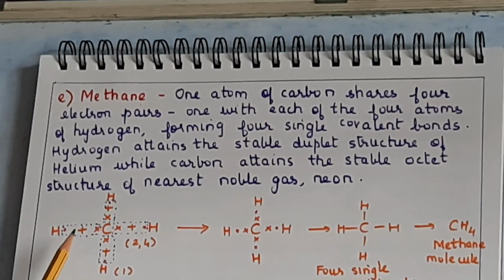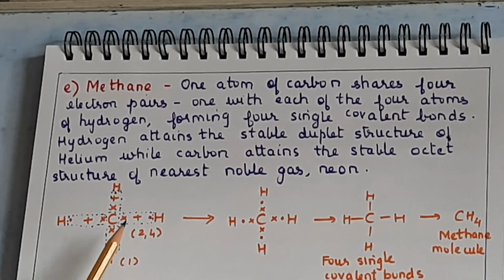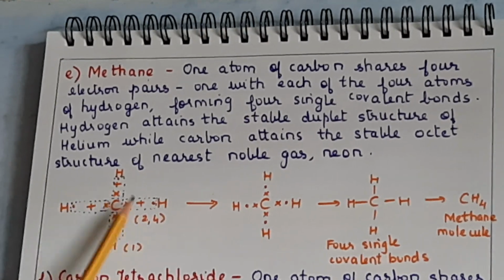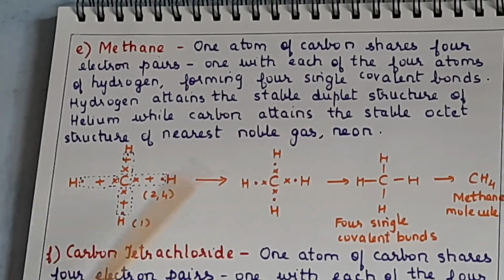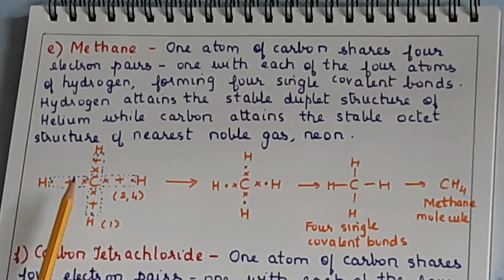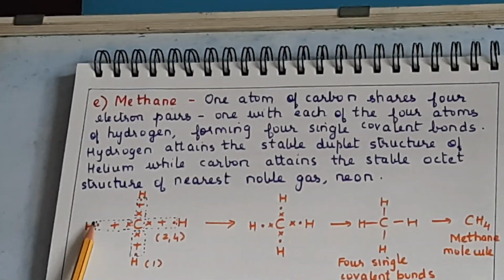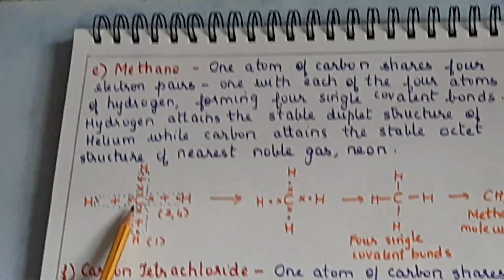Here carbon is 2, 4, so these are the 4 electrons. Here I have used dot and cross because they are 2 different elements, hydrogen and carbon. For hydrogen I have used dot and for carbon I have used cross. If you don't like, you can use cross for hydrogen and dot for carbon. But generally when 2 different elements are combining, you use dot and cross. Clear? So for hydrogen 1 electron is shown by dots, and carbon 4 electrons.